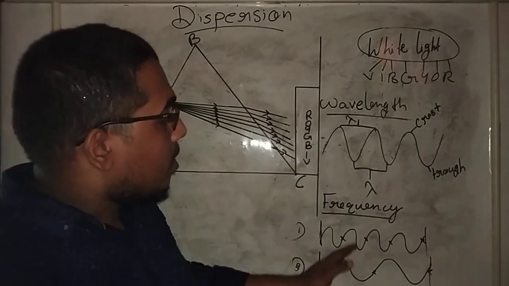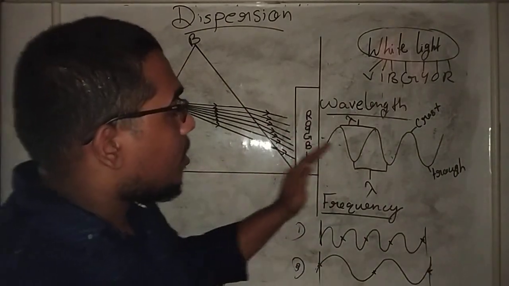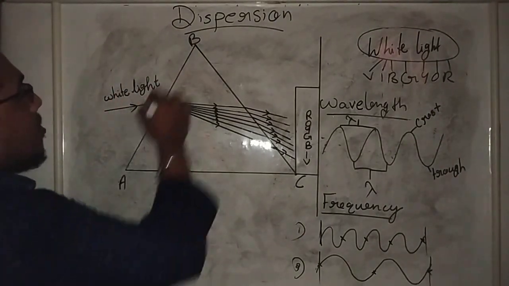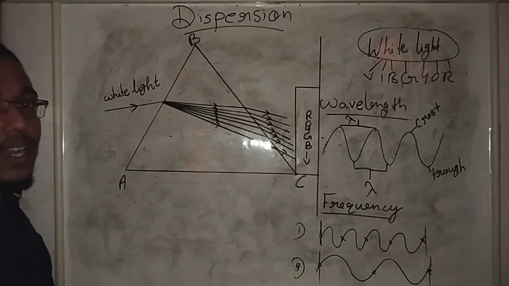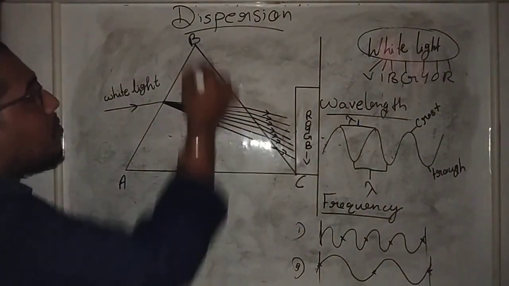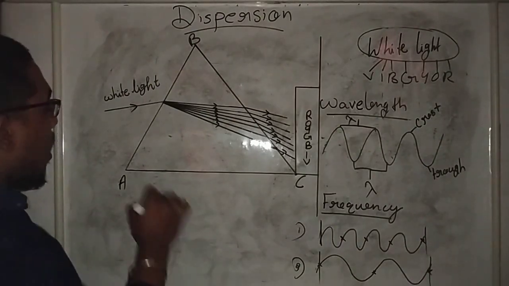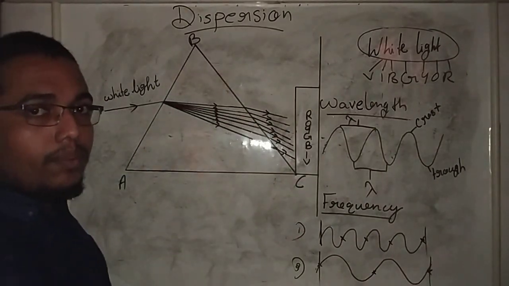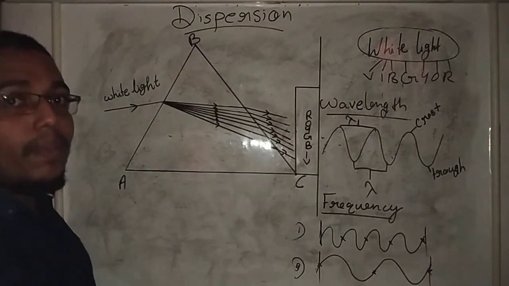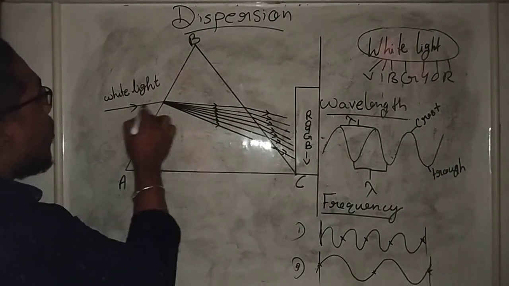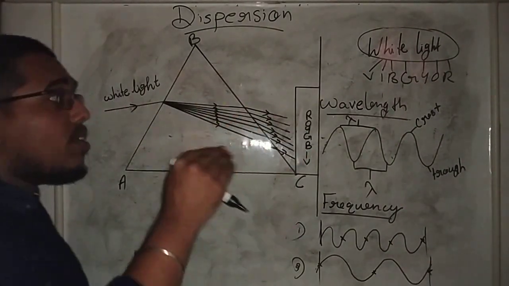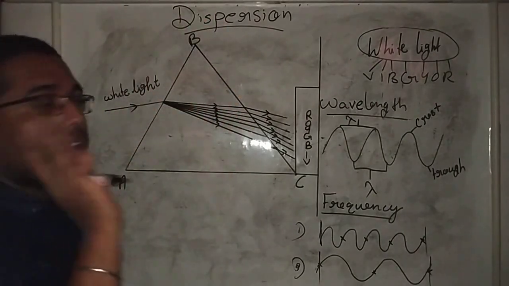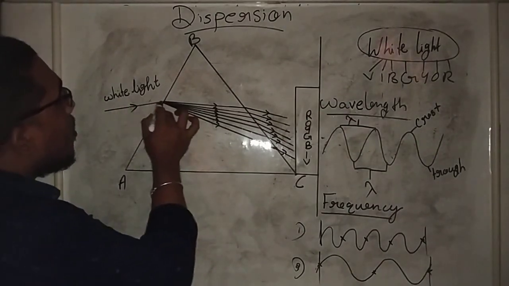These are some basic ideas that you should keep in mind while discussing the dispersion of light. Here we consider a triangular glass prism ABC. For dispersion we need the help of a prism. AB and BC are the refracting surfaces of the prism, and AC is the base of the prism. Consider a white light source, which means sunlight or any white light producing electric lamp. It should be white light anyway. So, a beam of white light.